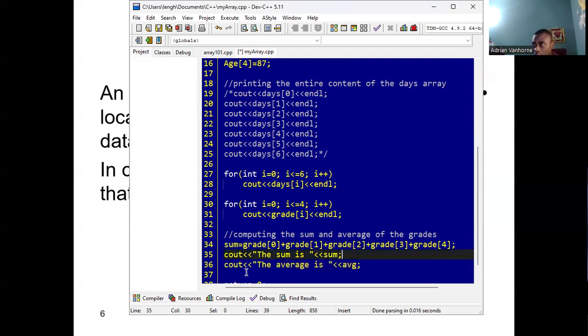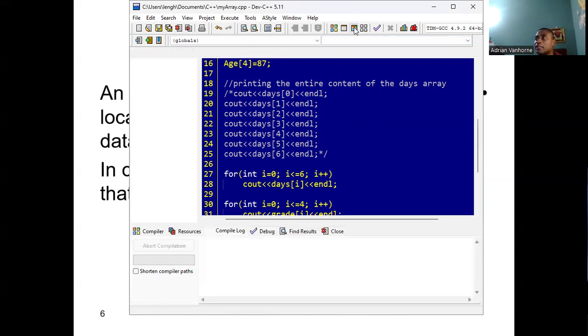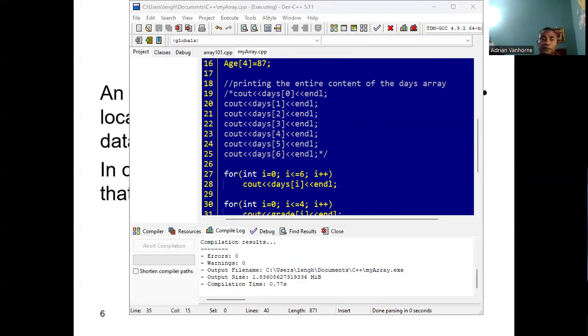Let's work out the average before we actually print it. So the average is going to be equal to the sum divided by the number of grades, in this case 5. Nothing is wrong with this method, just that it's not the most efficient. So there it is. The sum is 329.2 and the average is 65.8.